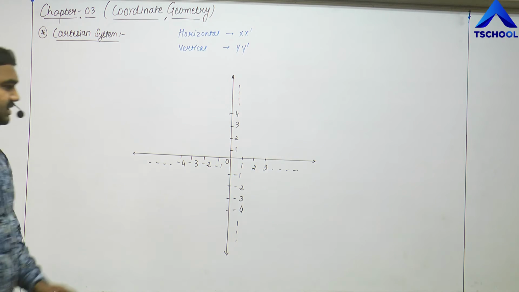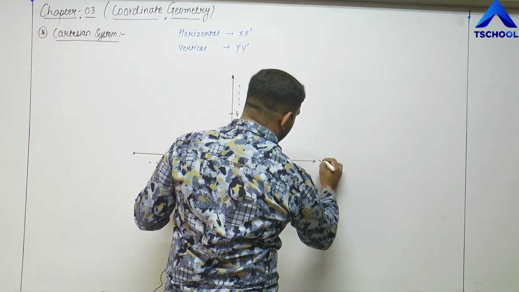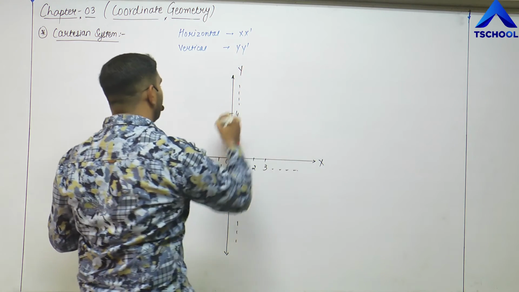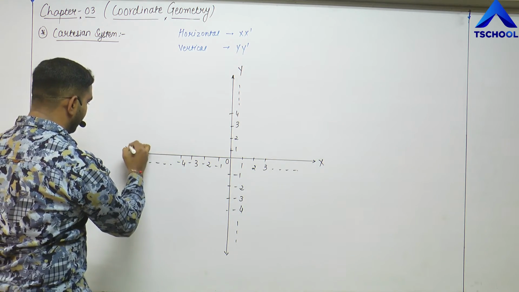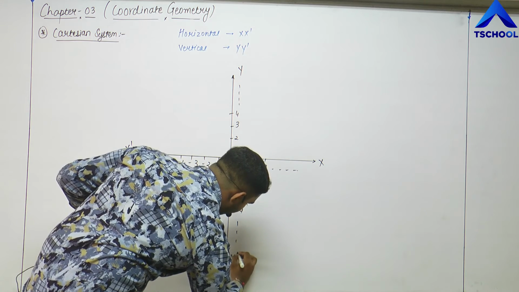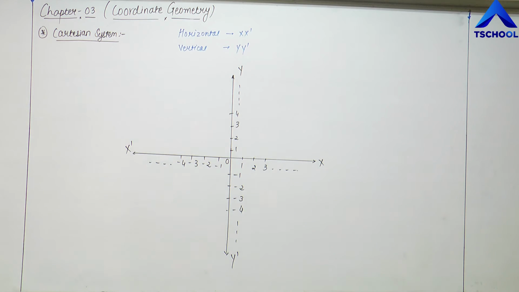Now if I want to see what was this one, X, what was this one, Y, what was this one, X dash, and what was this one, the Y dash, right?